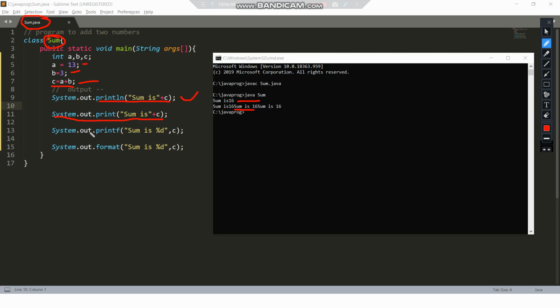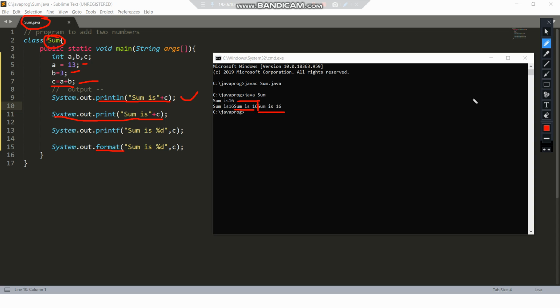Okay, so the next thing was printf, that is sum is 16 again. So this is printed over here, and the printf function also does not change the line. So the cursor was on the same line, here the cursor is, and the fourth function, that is the format function, will print its statement right over the cursor. As here the cursor is, you can see my cursor, the sum is 16 will be printed right over here.